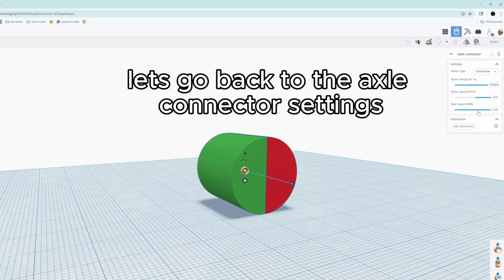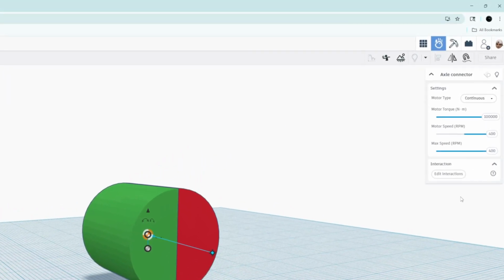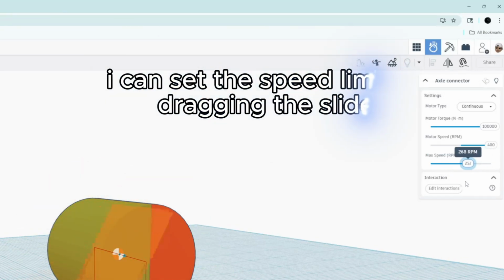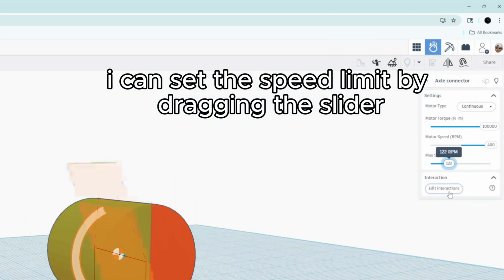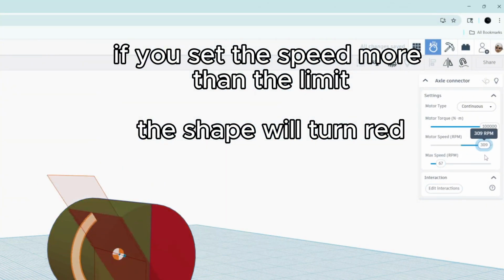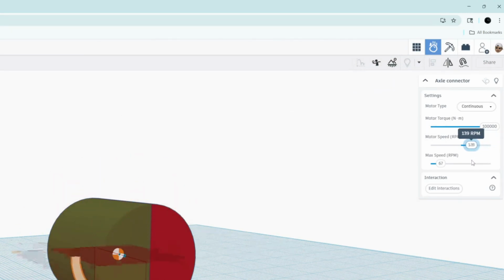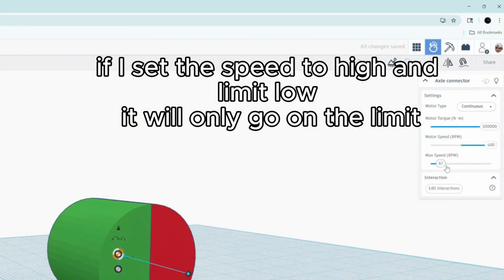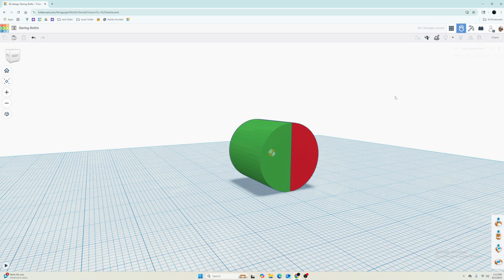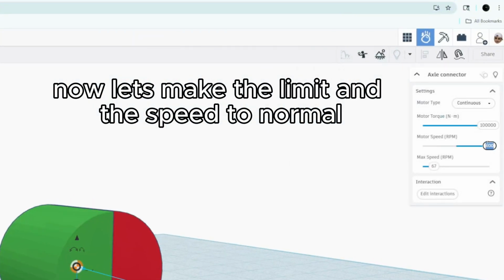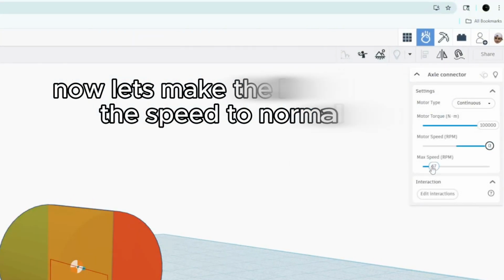Let's go back to the axle connector settings. This is the speed limit slider. I can set the speed limit by dragging the slider. If you set the speed more than the limit, the shape will turn red. If I set the speed too high and the limit low, it will only go up to the limit. Now let's set the limit and the speed back to normal.